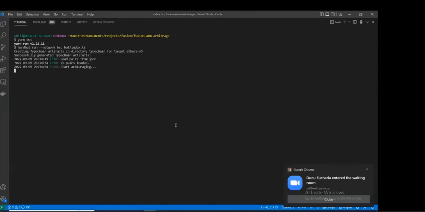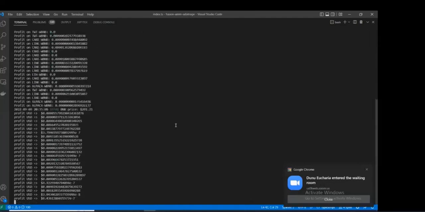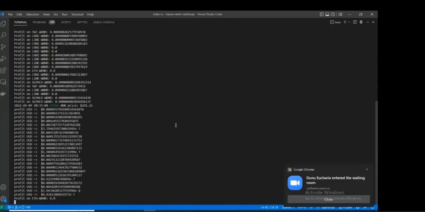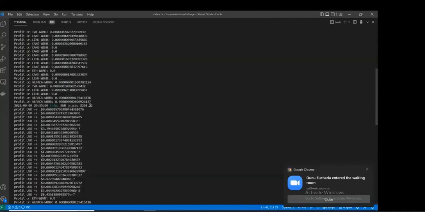Right, so right now you can see we've loaded 75 pairs and it's starting the arbitrage. So that moment you click your bot, this is what is going on in the back end. Now, just take a look anywhere on your screen, right? If you look at BNB price, where it's written info, BNB price, you can see the current rate of BNB. Now, I want you to please cross-check that on any exchange, anywhere on your coin market cap, anywhere. You check that's the current price of BNB, and what we're trading is decentralized on the BNB pairs, right?